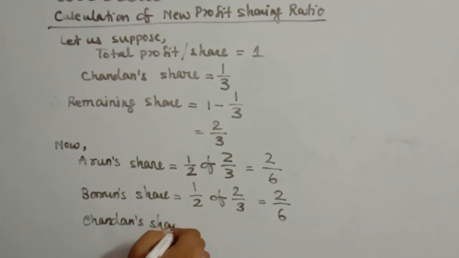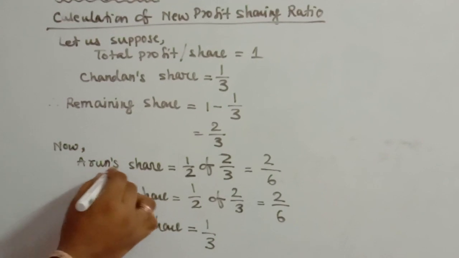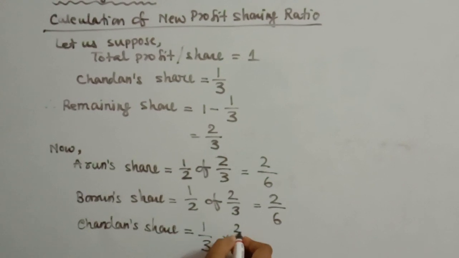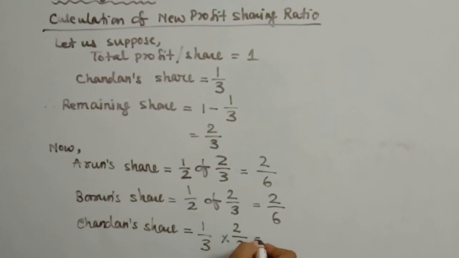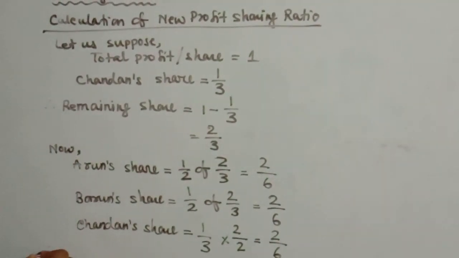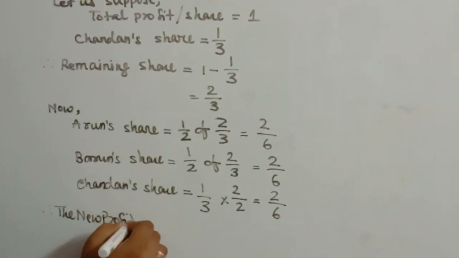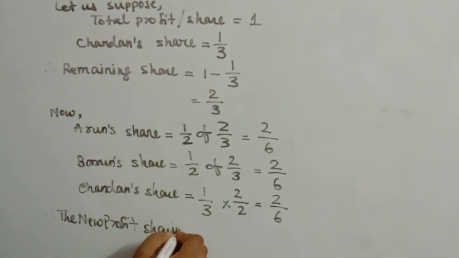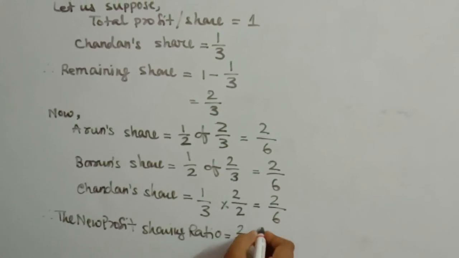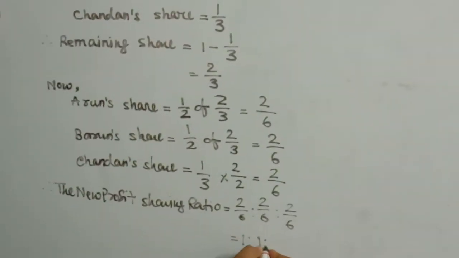Chandan's share is equal to 1 by 3. So the denominator in the earlier two cases, in case of Arun and in case of Varun, is 6. So we'll make it equal. We'll multiply both the numerator and denominator with the same number, that is 2. We get again here 2 by 6. Therefore, the new profit sharing ratio is 2 by 6 is to 2 by 6 is to 2 by 6, which is equal to 1:1:1.